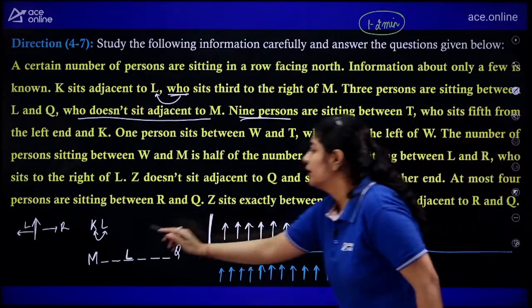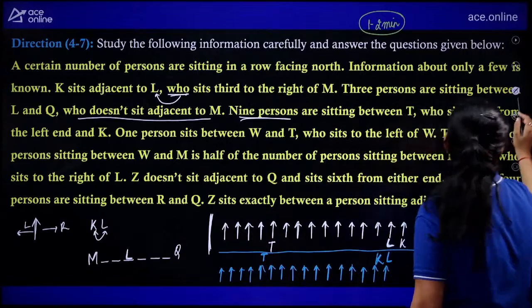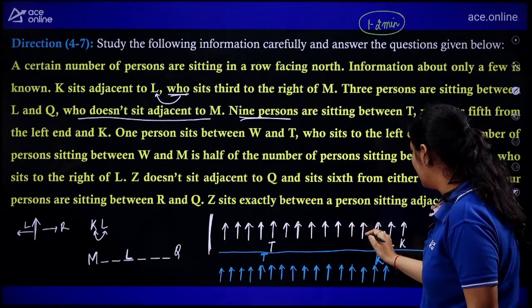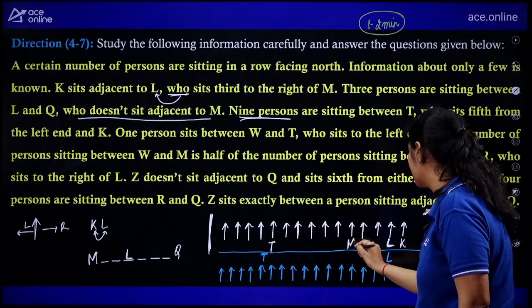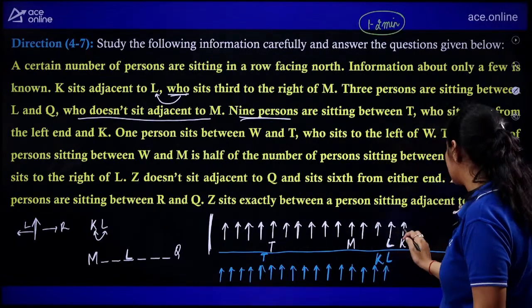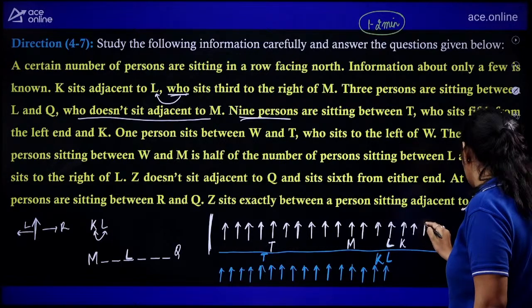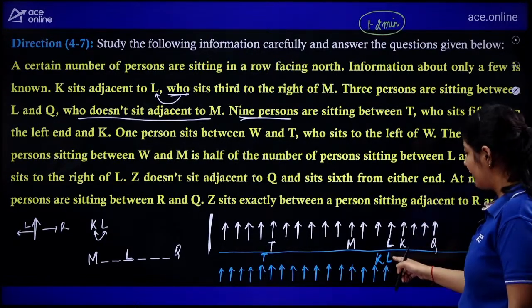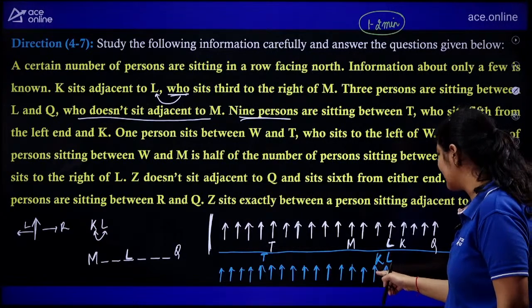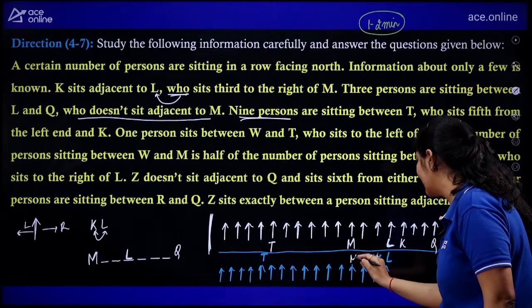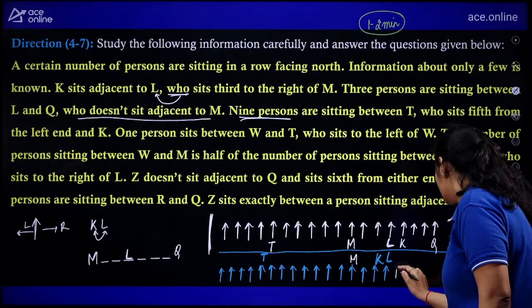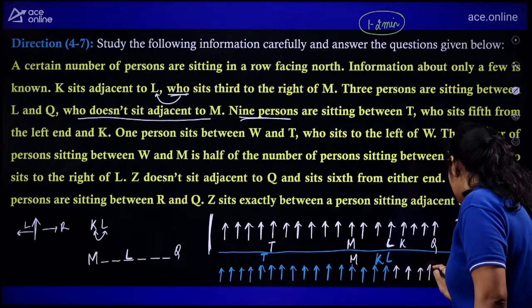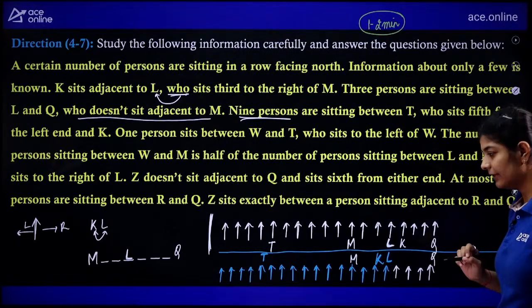So 1, 2, and here we need to put M. And after 3 places, 1, 2, 3, here we are having our Q, right?